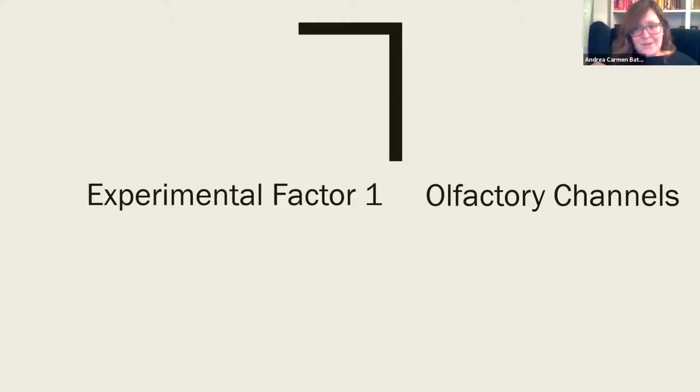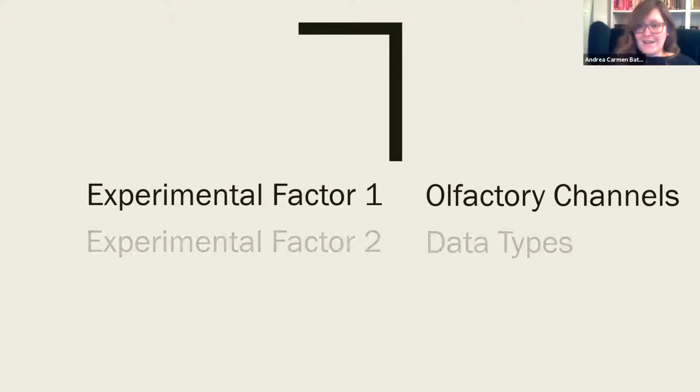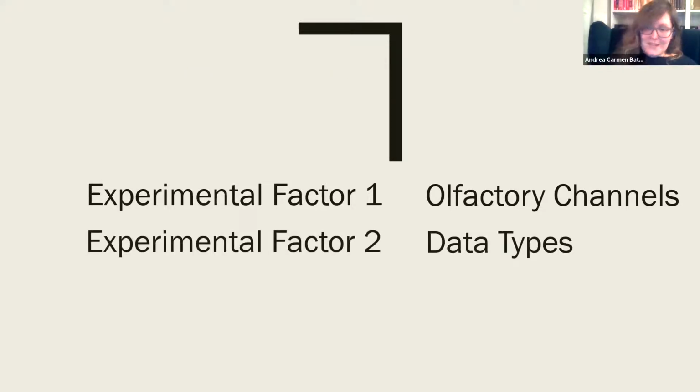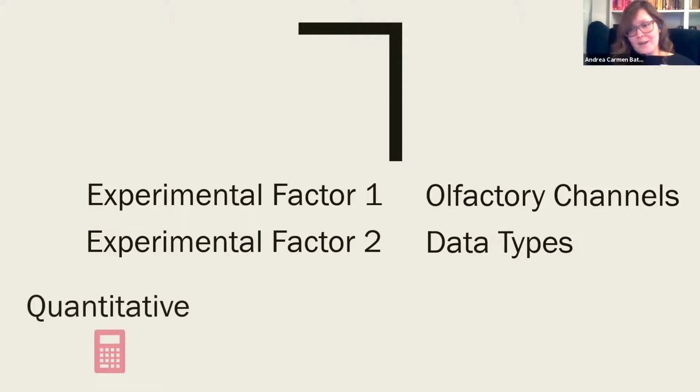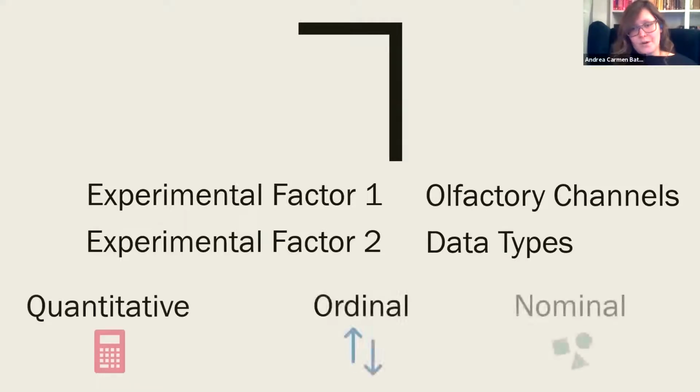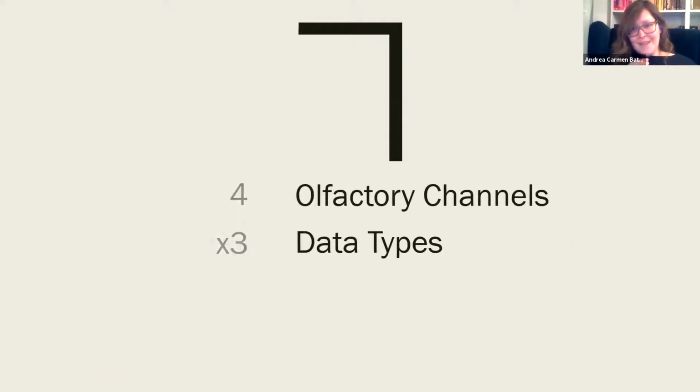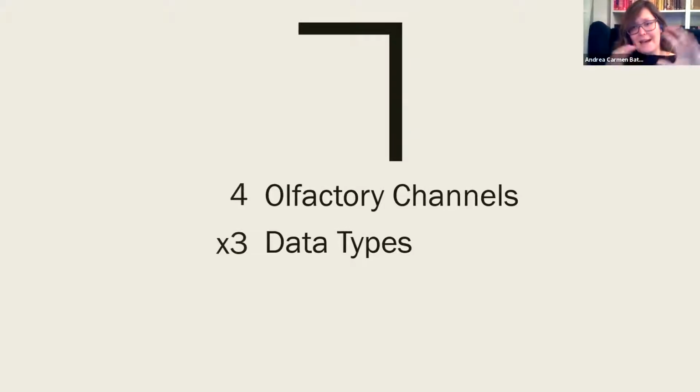You probably guessed that we also have a second factor here, that is the type of information that the user is trying to make sense of. So each task used an olfactory channel to represent data that was either quantitative or ordinal or nominal. In other words, the user had 4 channels and 3 different types of data that they needed to explore all combinations of.